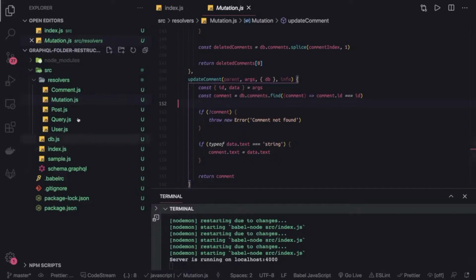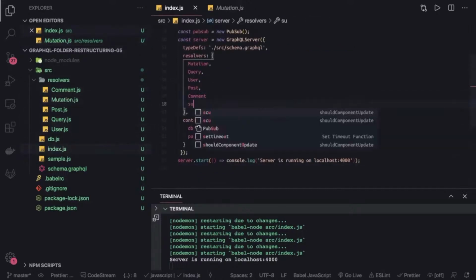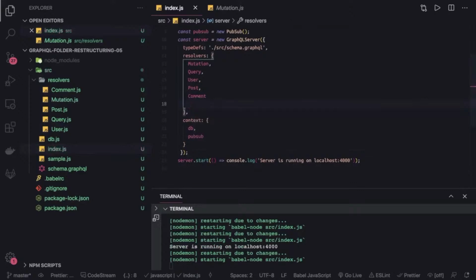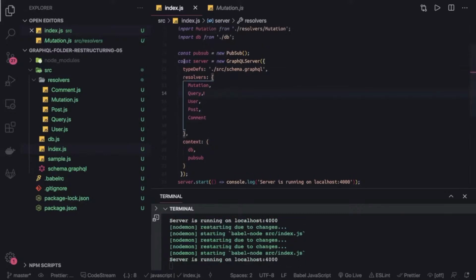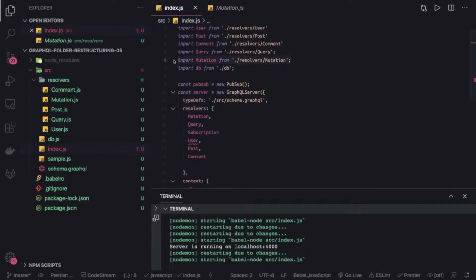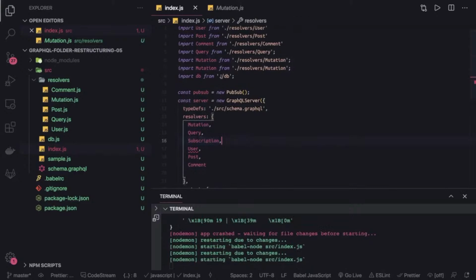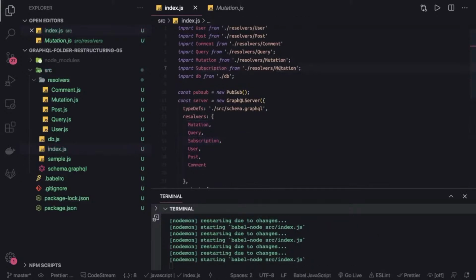We are just going to add a subscription.js, and in the index.js we are going to pass subscription, same as the mutations. Same way like we have the query, we have the mutation, similarly there is another file which we are going to pass as a subscription, and we can import subscription from subscription. This is the basic setup. So we are going to write subscription, and subscription will listen to particular changes happening to the data.